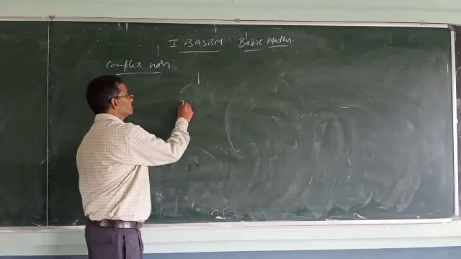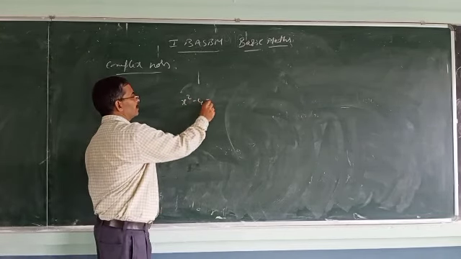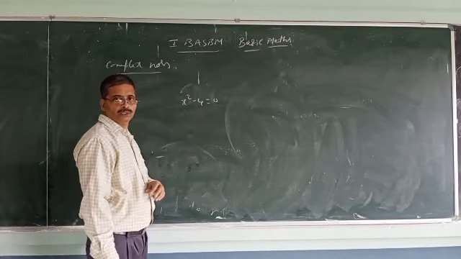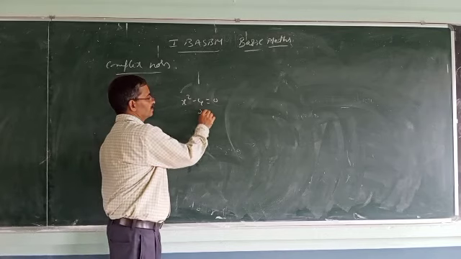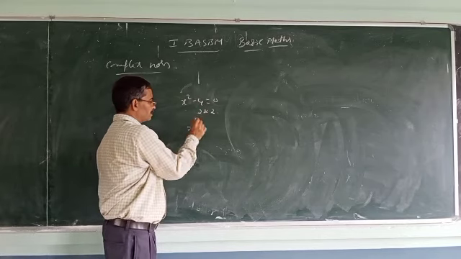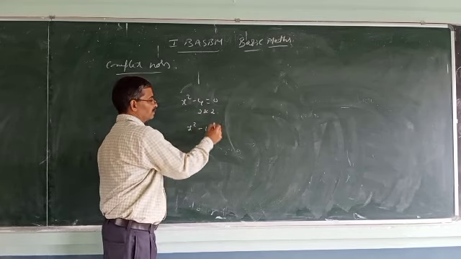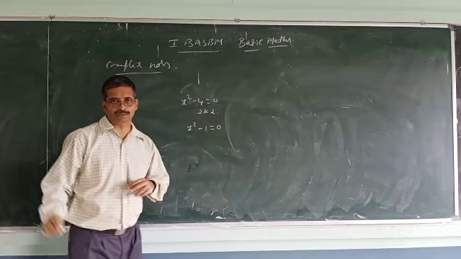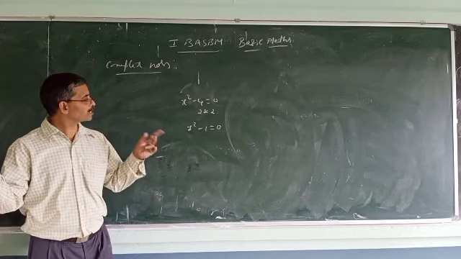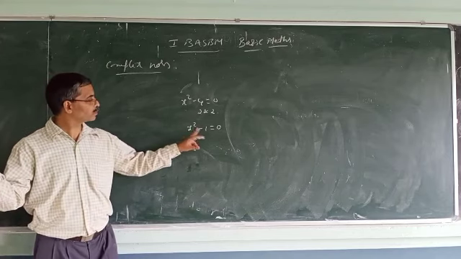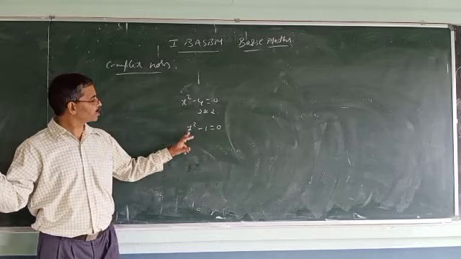You know x square minus 4 equal to 0. What are its roots? Roots are 2 and minus 2. Now x square minus 1 equal to 0. What are its roots? Plus 1 and minus 1. 1 square is 1, 1 minus 1 is 0.